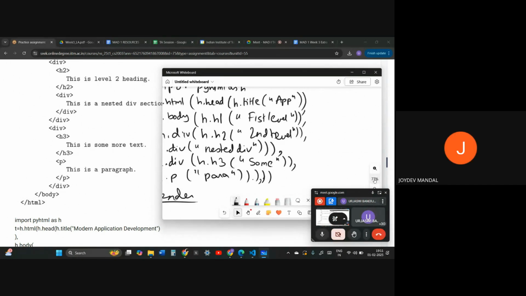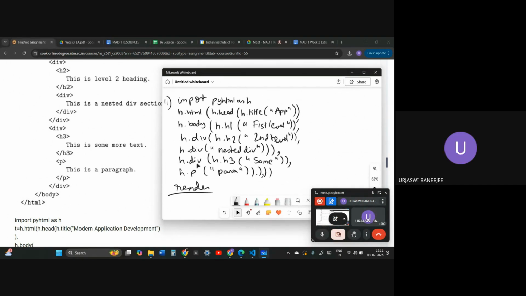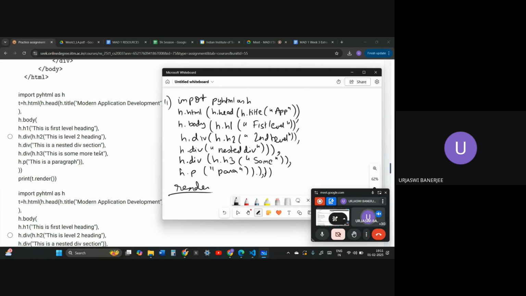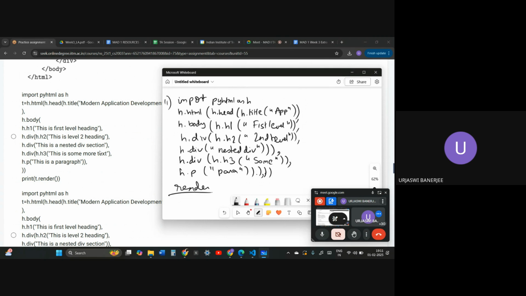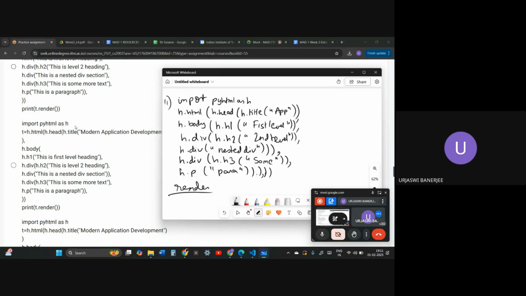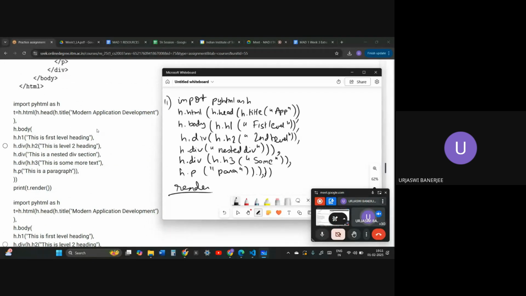Now we will see which one actually matches. Option C appears to be right. Only the brackets are confusing, but let us go through each option one by one.